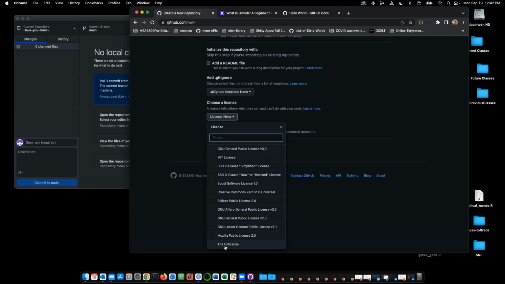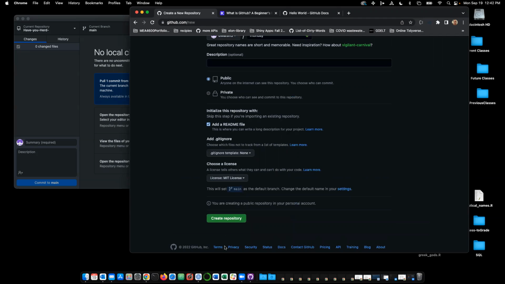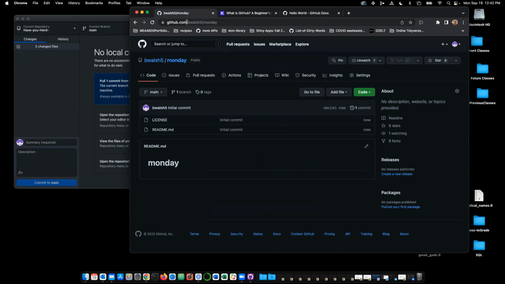Now, this isn't necessary. You might be like, I'm just uploading my homework. Why do I have to choose a license, you know? But again, this is if it becomes an issue because you put something super awesome. All right, I'm going to click add a README file and hit create repo. So it's going to redirect me to my new place. So it's going to be my username slash Monday for this.